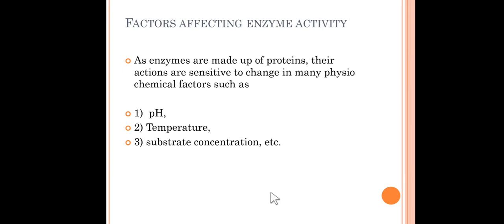That means some enzymes work very well in acidic conditions, but if we change from acid to neutral or basic, the enzyme will not work properly. Similarly, some enzymes catalyze the reaction well in a neutral environment, but if we change the environment to acidic or basic, it won't work.